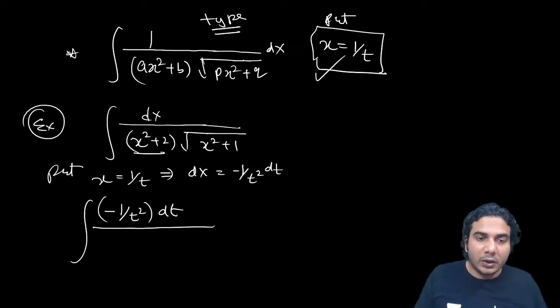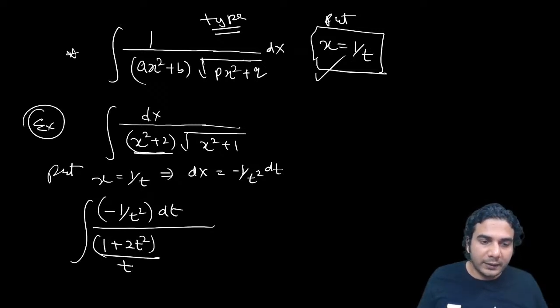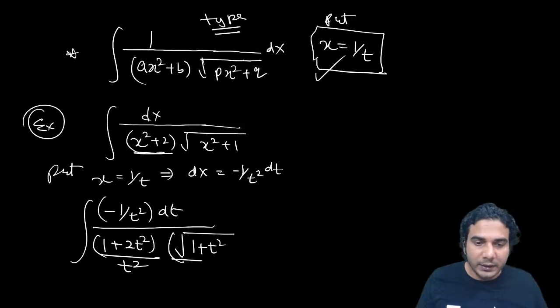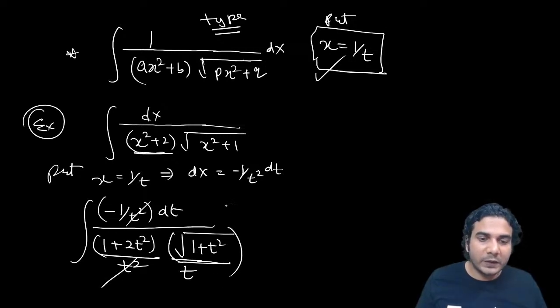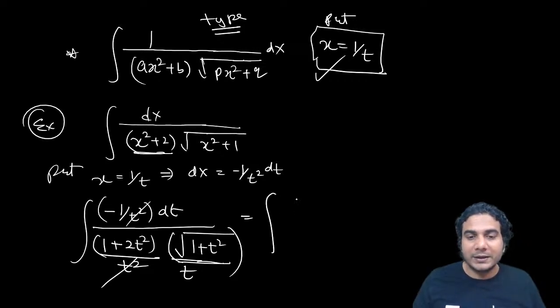Okay. Now put 1 upon t in this, so it will be 1 plus 2t square, all right, divided by t square, I'm sorry. And if you put 1 upon t in this way, this will be under root of 1 plus t square, and in the LCM it will be t square, so t will come out, right? So this t square will get cancelled, but one t will be there in the numerator. So this t is going to help us, and this was our purpose to get this t. Why? Because